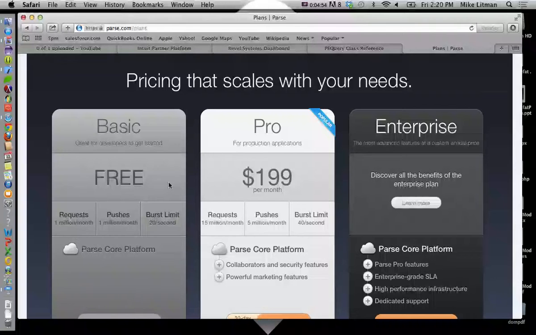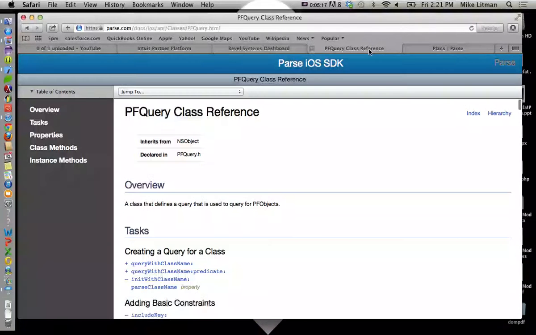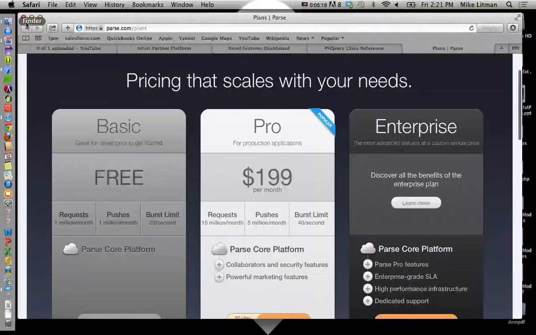So if you have 4 zillion versions of your app out there all trying to hit the Parse server, they're not going to be happy, and their free version is not going to let you do that. But it literally takes 2 minutes to sign up, and you don't have to give them any card. It's like an email address and your name. So to do your homework, you will not have to come up with a credit card. Okay, so anyways, let me go back here real quick.